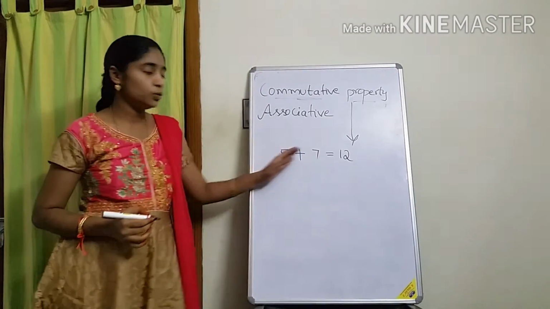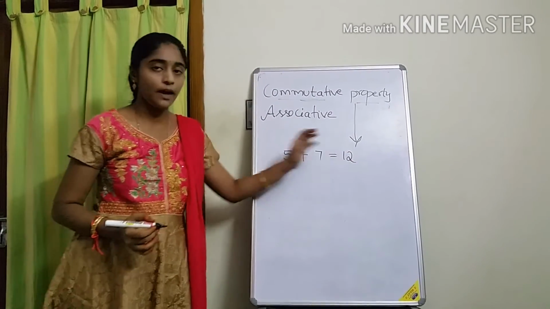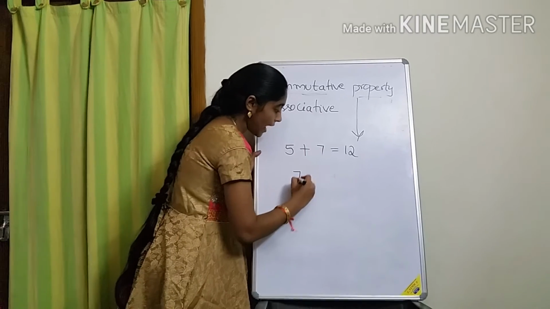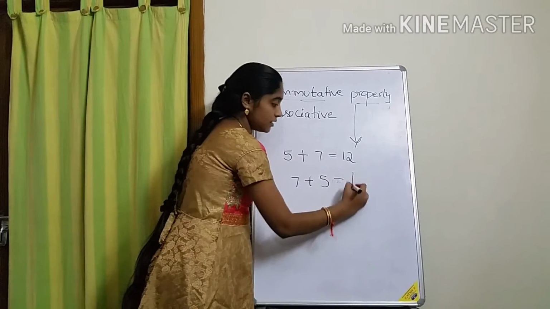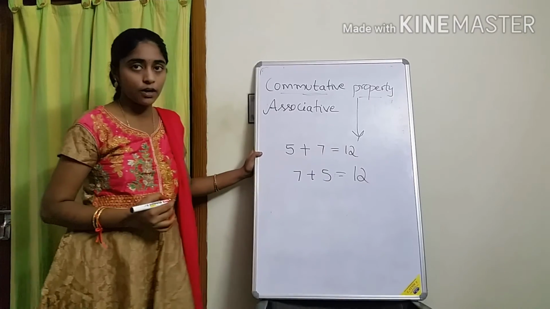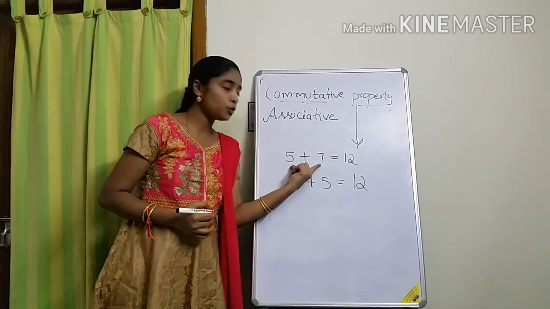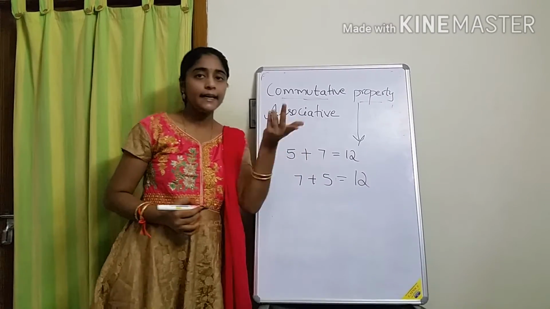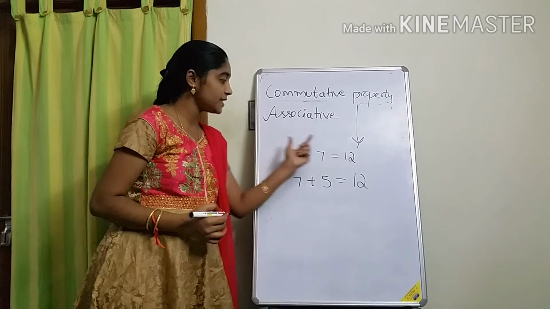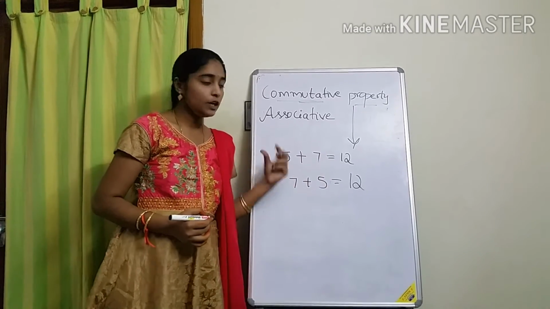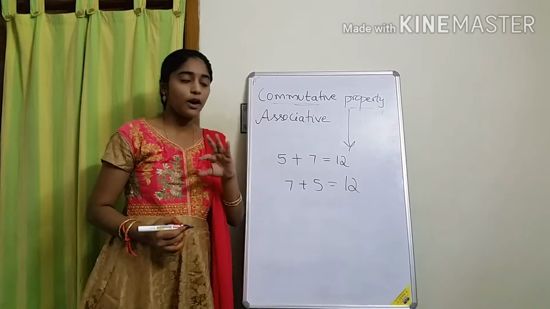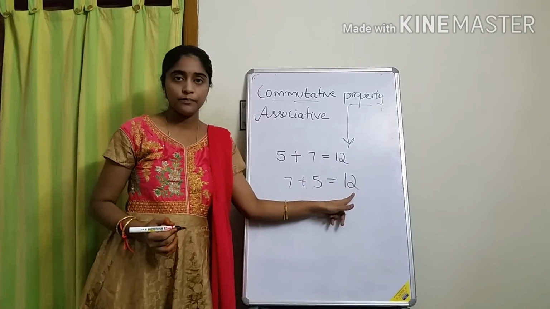Okay, now I am dealing with commutative property. I took two numbers, 5 plus 7. How much? 12. Now I am adding 7 plus 5. How much will you get? The same 12 you will get as the answer, or not. That means if you take two numbers and add in any order, that means if you change the first number to second number and the second number to first number, the answer you will get is the same.